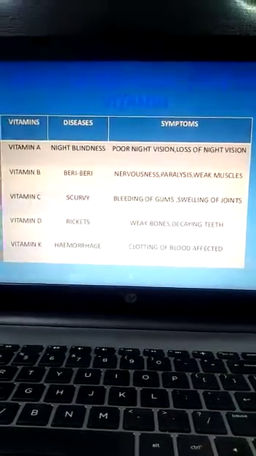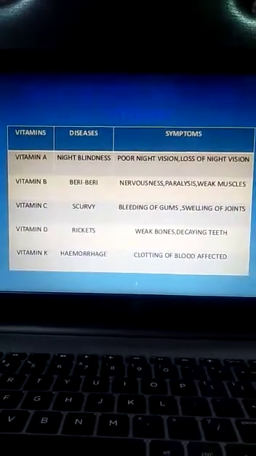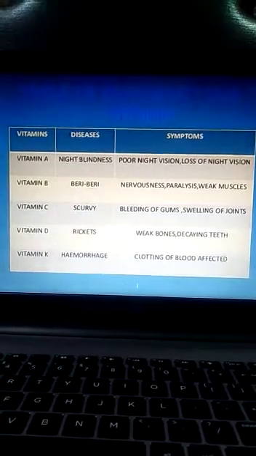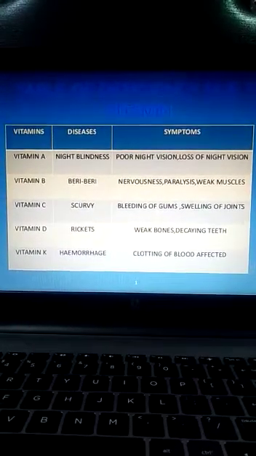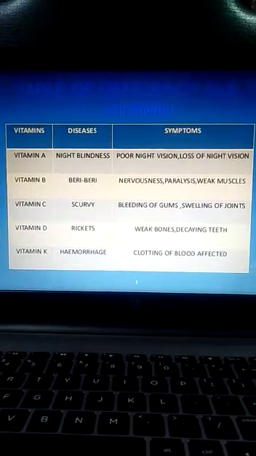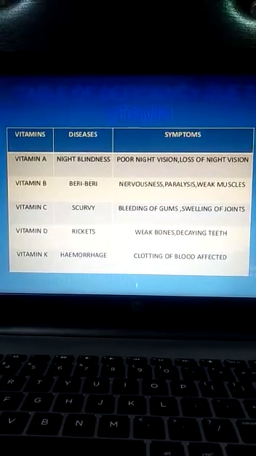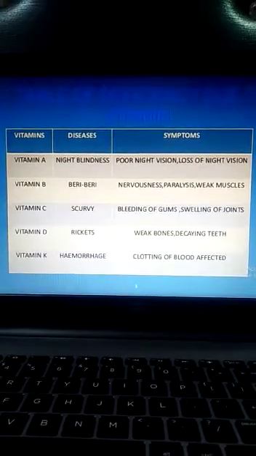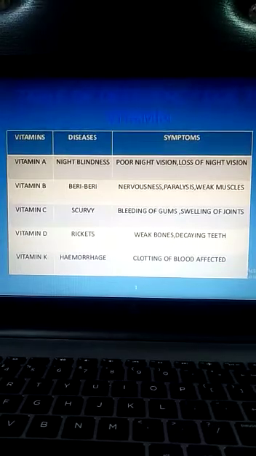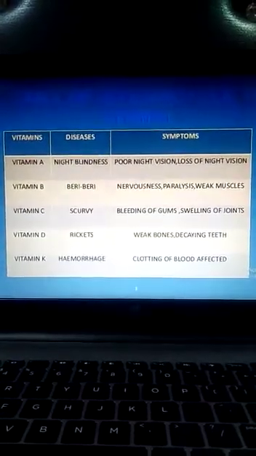Next are the vitamin deficiency diseases. There is a table that shows different diseases caused by a lack of vitamins, and the symptoms of those particular diseases. For vitamin A, the disease caused by its lack is night blindness, and the symptoms of night blindness are poor night vision and loss of night vision.